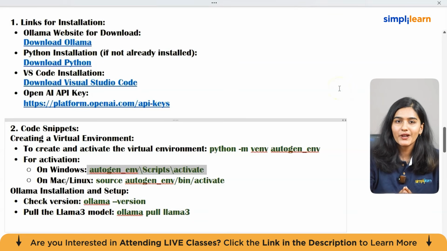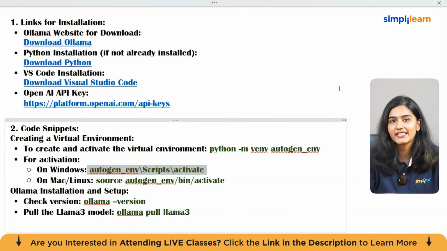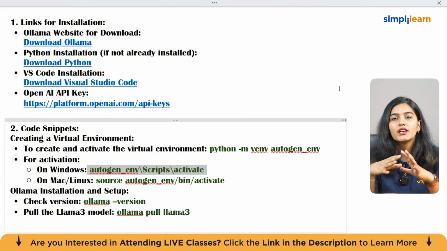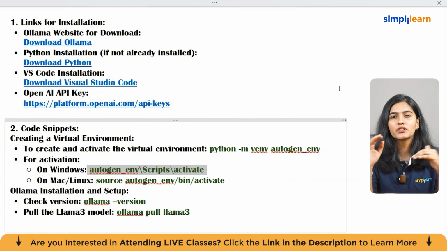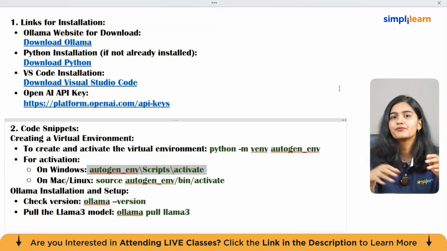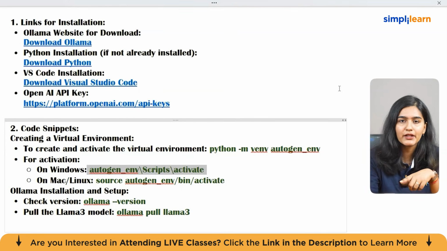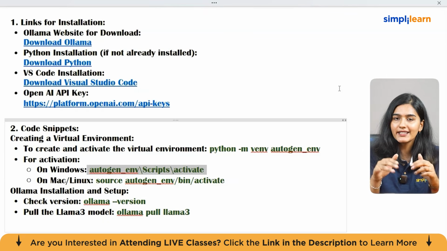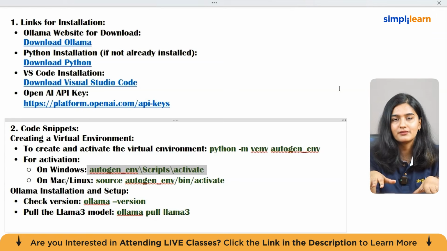Okay, so I'm assuming you guys have already installed the AutoGen requirements. Let's create our very first AI agent. So usually there are two main ways to build AI agents with AutoGen. The very first way is by using an API key. In this method, you just connect your agent to an online model provided by companies like OpenAI or others. Your system sends requests over the internet to them and the model responds back. This approach is simple and powerful, but it depends on API usage and tokens. So mostly it gets exhausted most of the time.